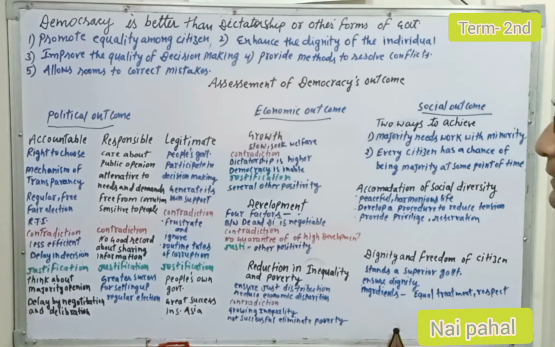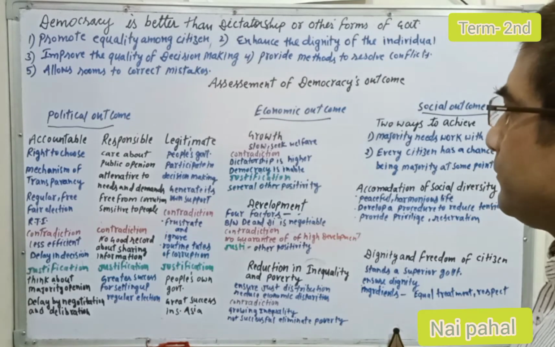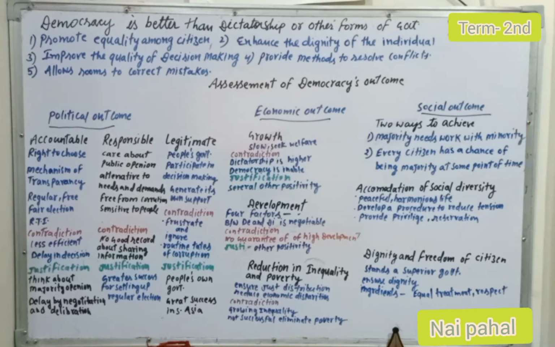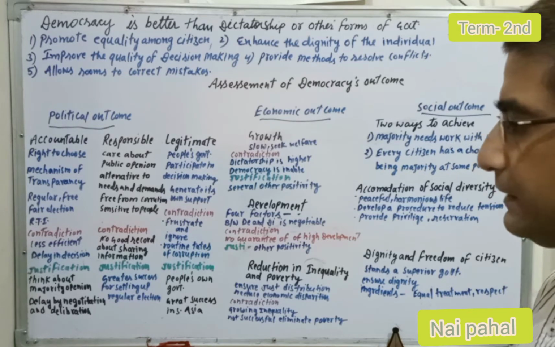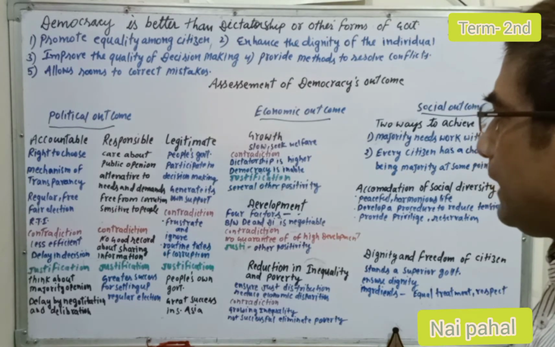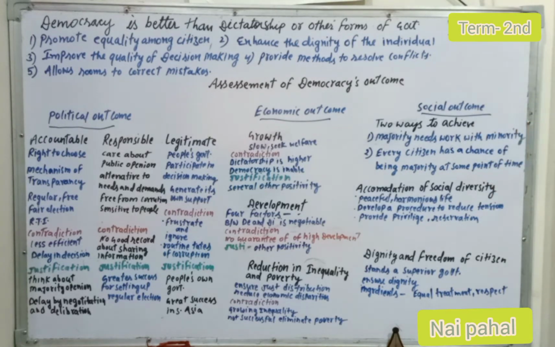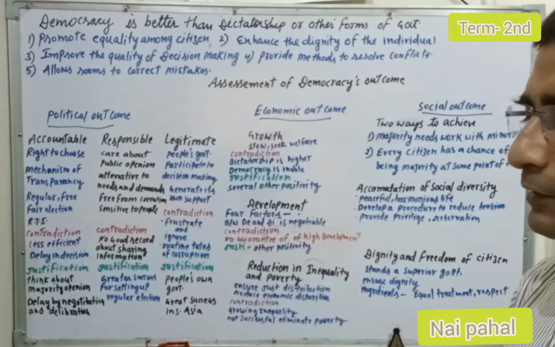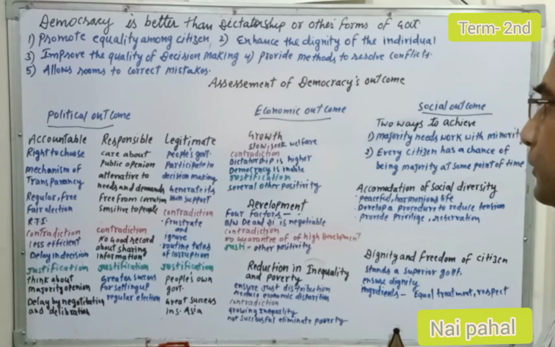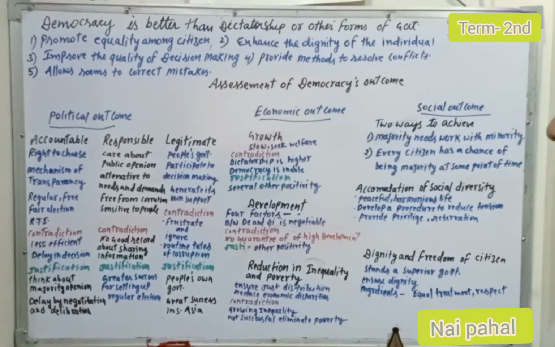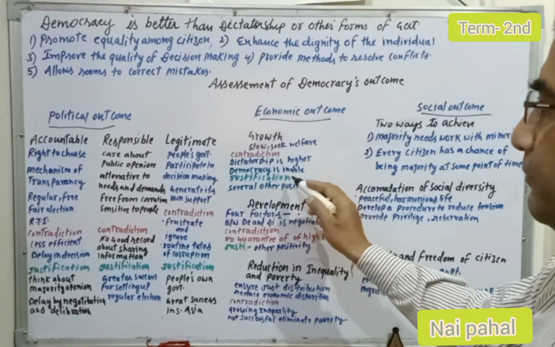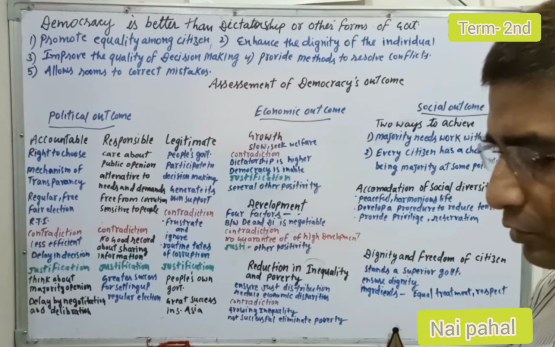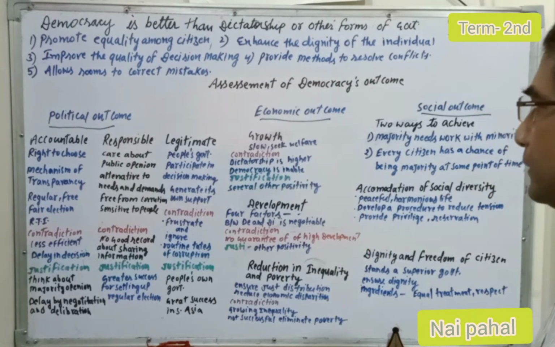Now the contradictions: democracy is also not free from symptoms as we find in dictatorship. Dictatorship has a higher standard of economic growth and development. We have found that democracy is not very suitable for growth in the economic area.